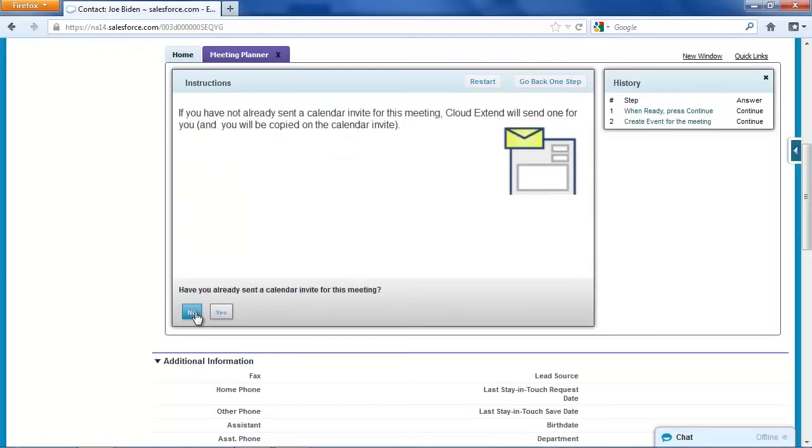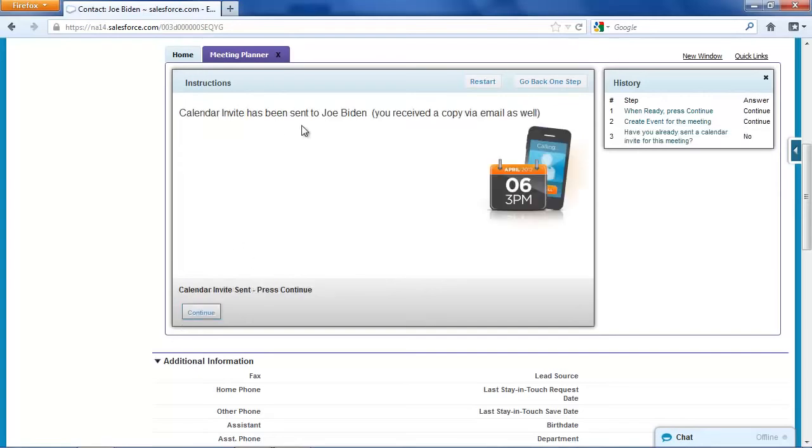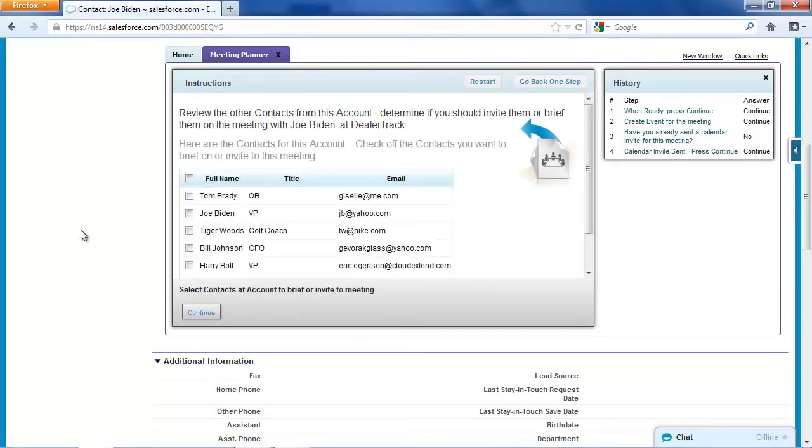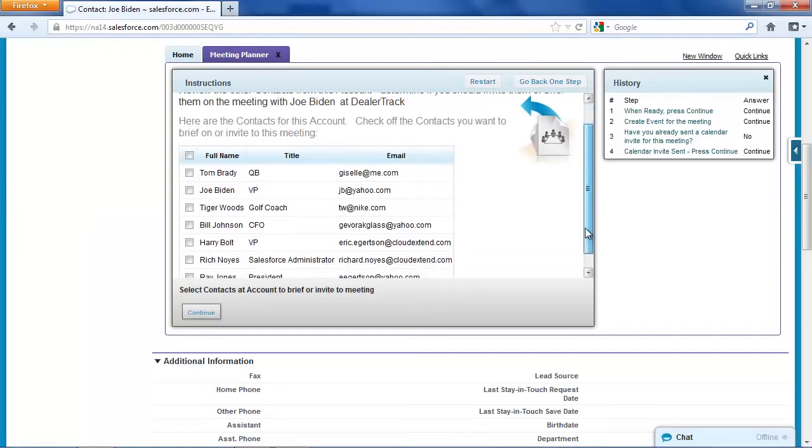Now, we have not sent a calendar invite yet, so Cloud Extend will do that automatically. I'm going to say, no, I haven't sent a calendar invite. Just like that, a calendar invite was sent to Joe Biden using that meeting purpose that I typed in earlier, and I've also received a copy of the meeting invite. And now when I continue on, it says, here are some of the other contacts from this account. Are any of them people you should invite?